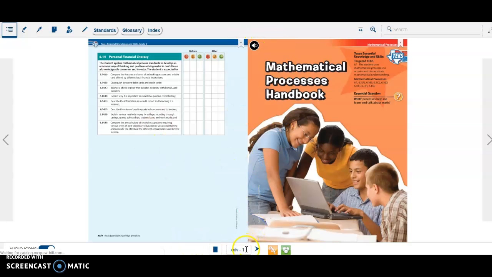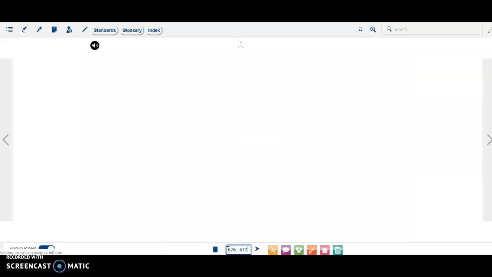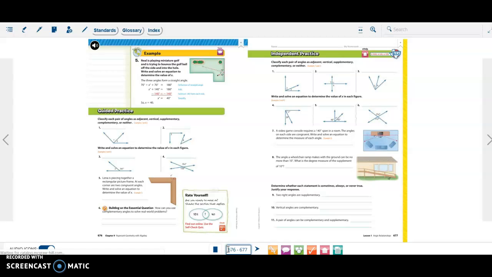Now you could put the page numbers that you want. For example, we are doing, I believe, let's say we want to go to page 677. Enter. That's what we're doing right now. So this is where you would go, okay?